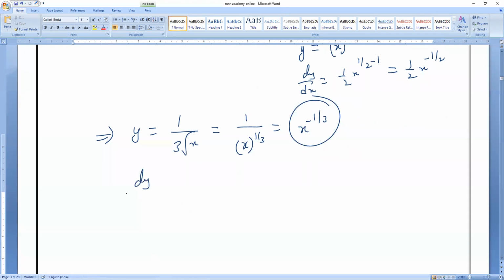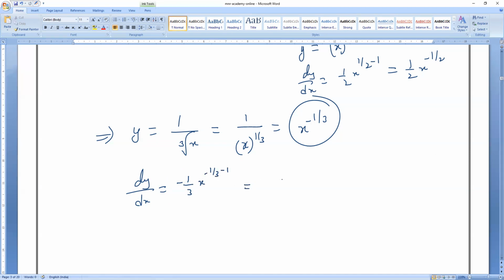Now you do dy by dx. What will come? Cube root of x. Okay, clear? dy by dx is equals to what? Minus 1 by 3 into x power minus 1 by 3 minus 1.